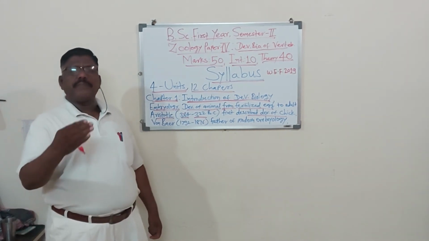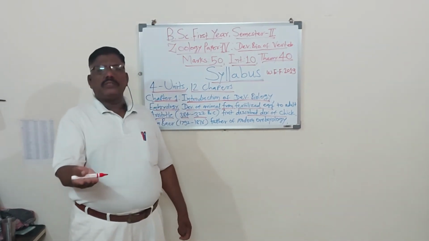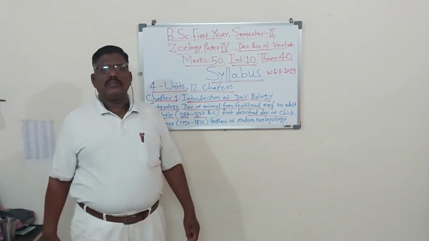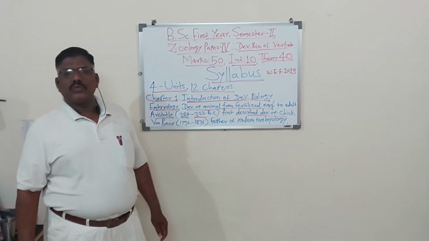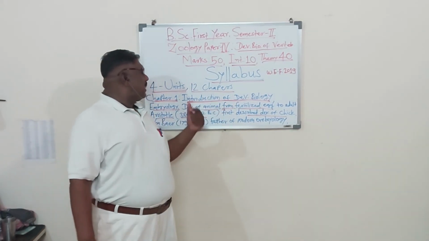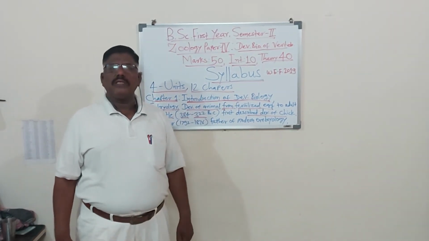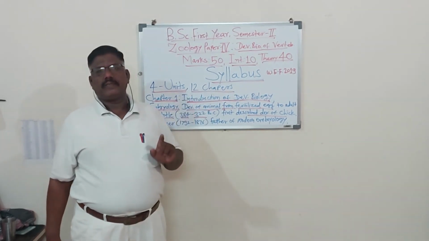In the goat, the period up to birth is 5 months and 5 days. So dear students, we just studied the introduction of developmental biology. The first chapter is very short and is completed here.